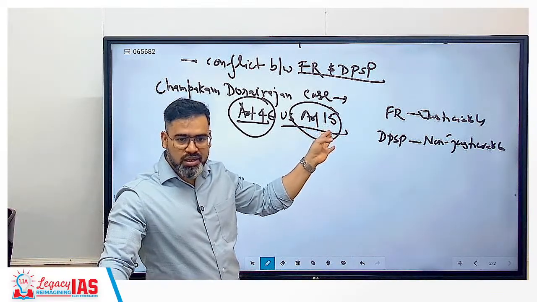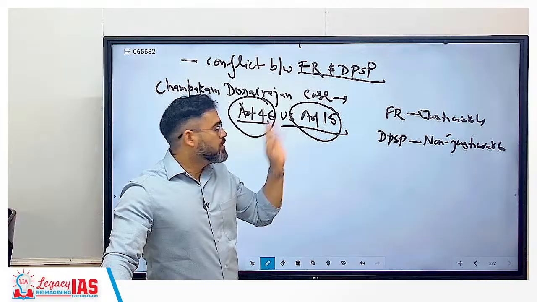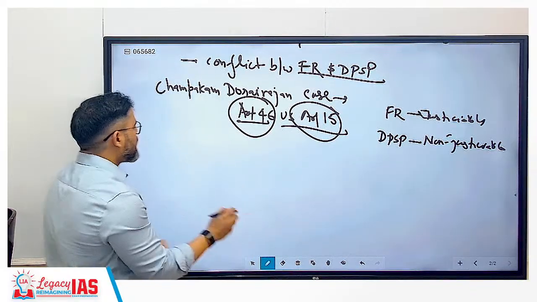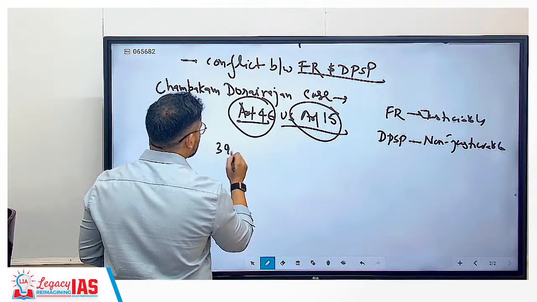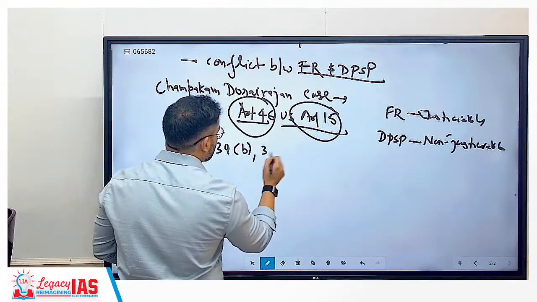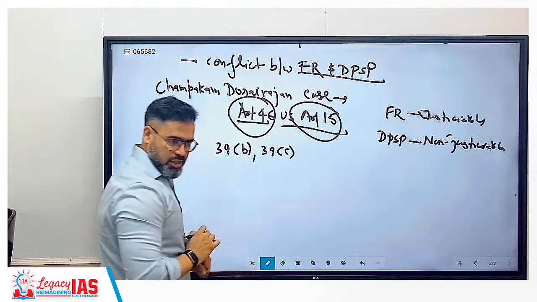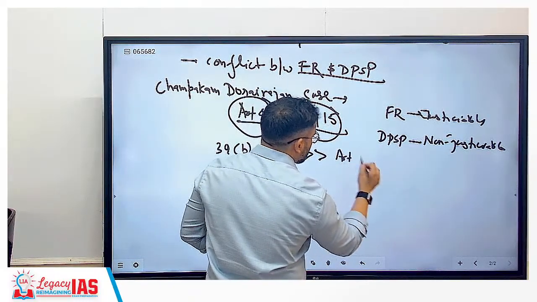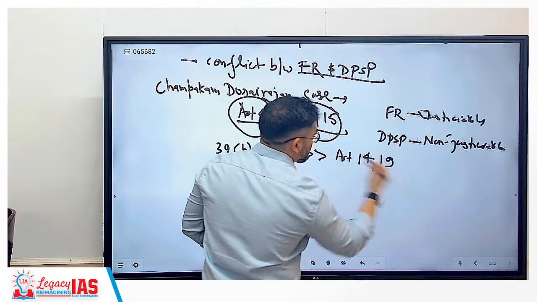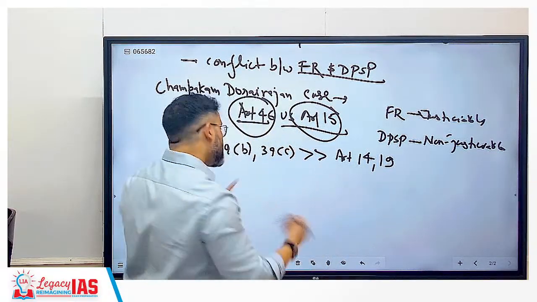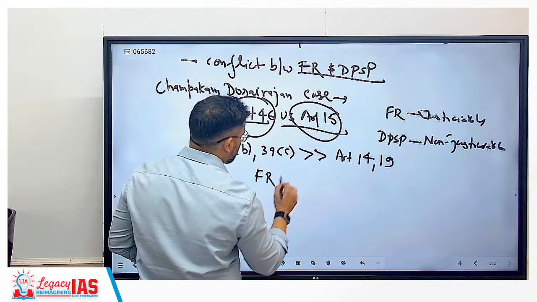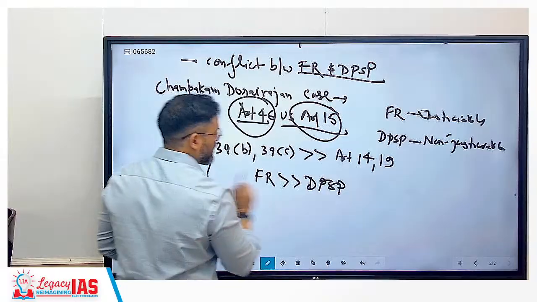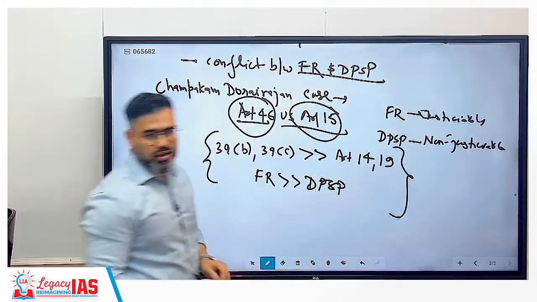Definitely 15 comes under fundamental right. This should be followed. But 46 is the DPSP. But they said, okay, let us do this. There are two articles, Article 39B and Article 39C. They are always greater than two articles, that is Article 14 and Article 19. Correct? In the rest of the cases, basically fundamental rights are greater than DPSP. This we will cover in that conflict.